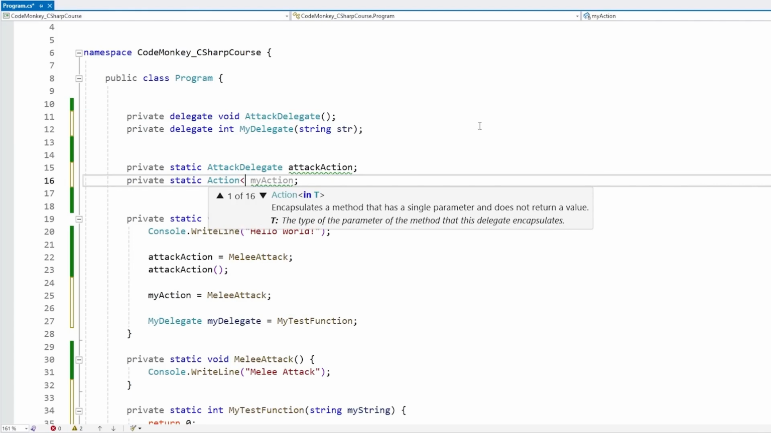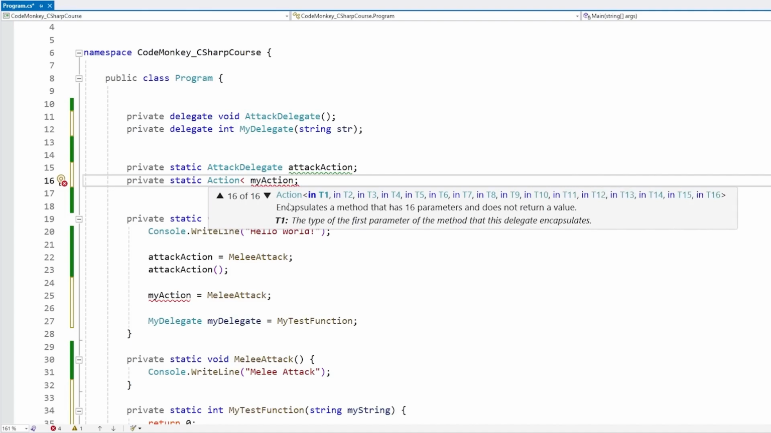You can add the angled brackets. This means a generic. We're going to cover what generics are in detail in a future lecture. So on this you can see there are 16 versions of this type, and these are basically just different amounts of parameters. So you can see there's all the way up to 16 parameters. Basically on these you can include whatever type you want for the parameters.